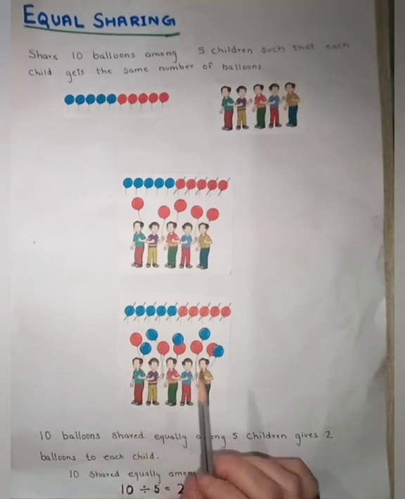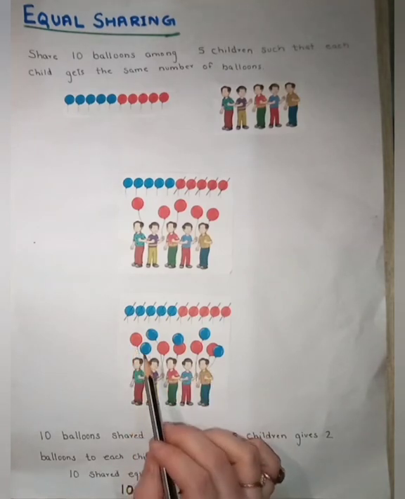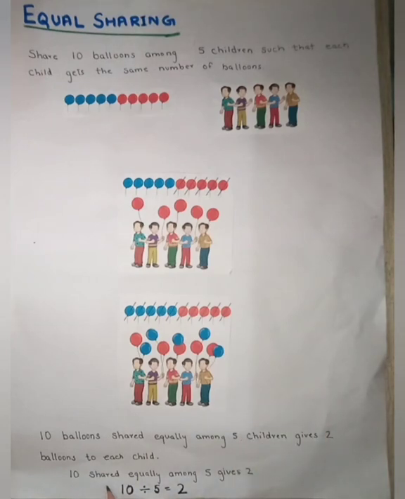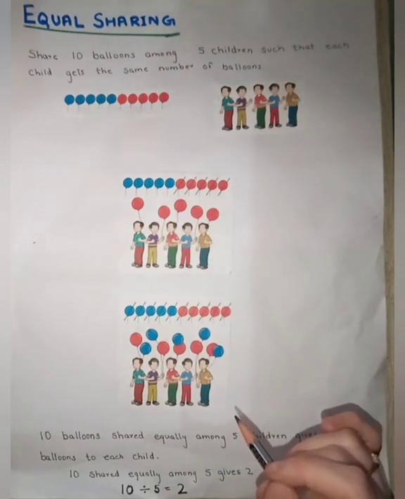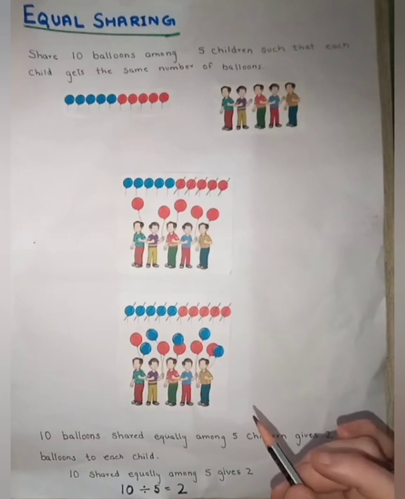I have already told you. One we have given red and one blue. 10 shared equally among 5 gives 2. Means 10 divided by 5 is equal to 2. 5 ones are 5, 5 twos are 10. Easy. Now we will do the questions regarding equal sharing.